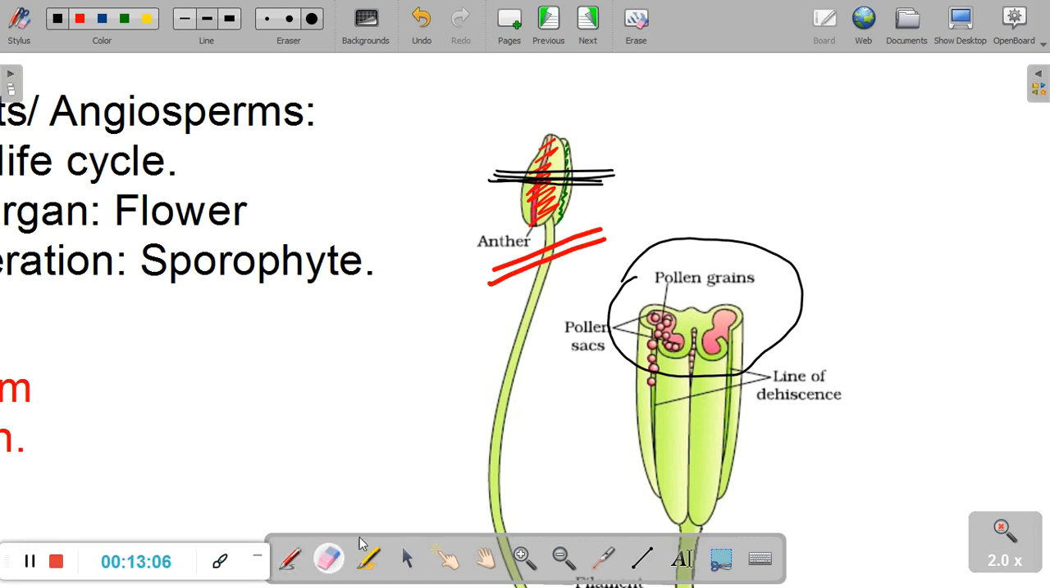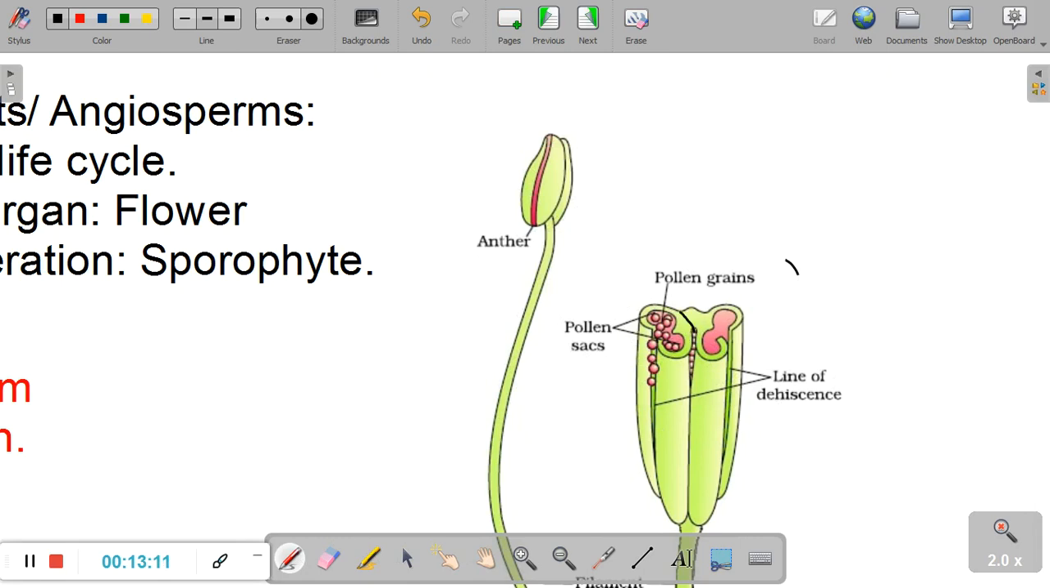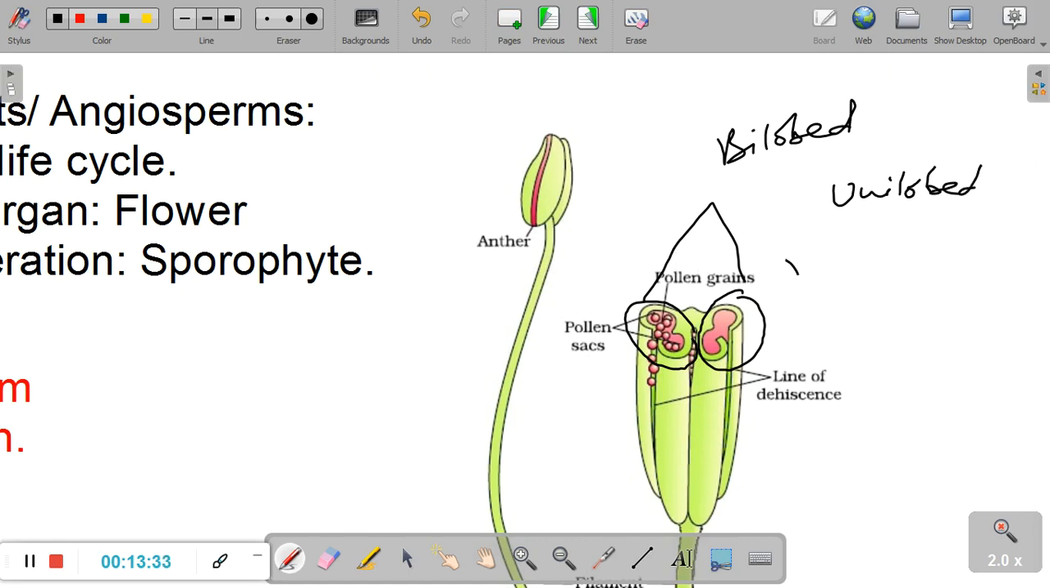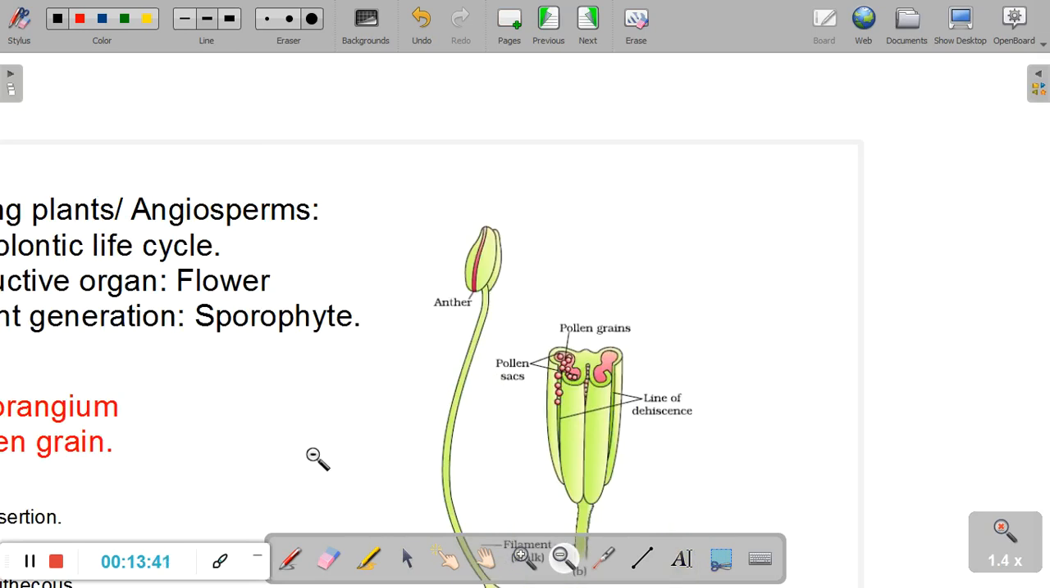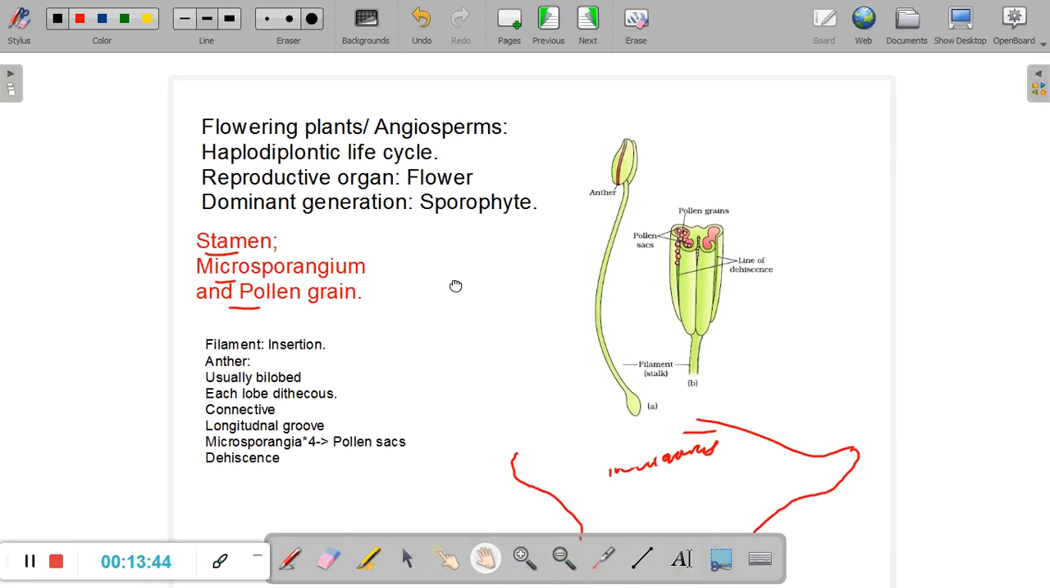If you look at the transverse section carefully, we can very clearly see the two lobes. This is the first lobe here, and this is the second lobe. So that's why the anther in most of the angiosperms is bilobed. In some plants, you can also have a unilobed or monolobed anther, right? But let us not go there. We'll just stick to the bilobed anther. So in most of the angiosperms, the anther is bilobed. And let's demagnify and go to the next point.